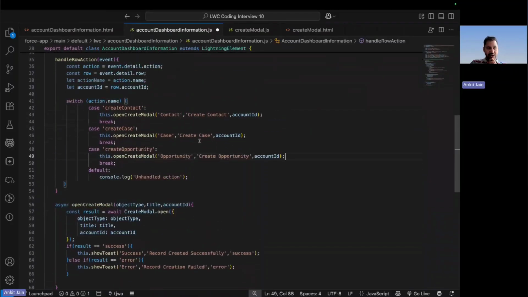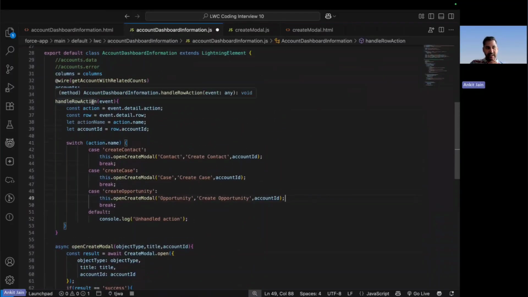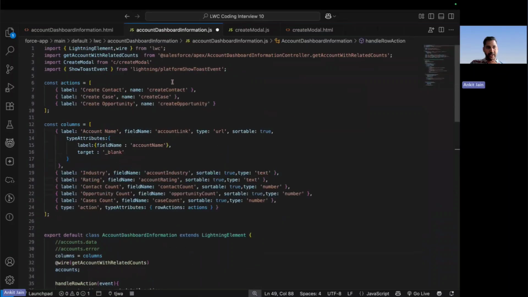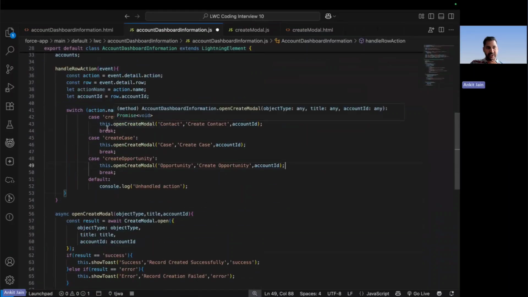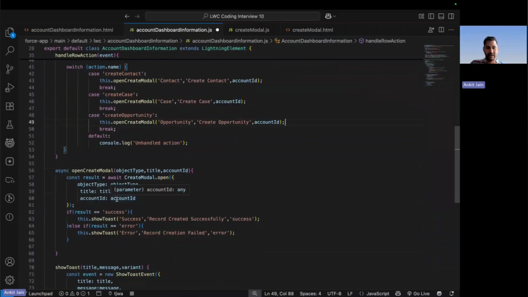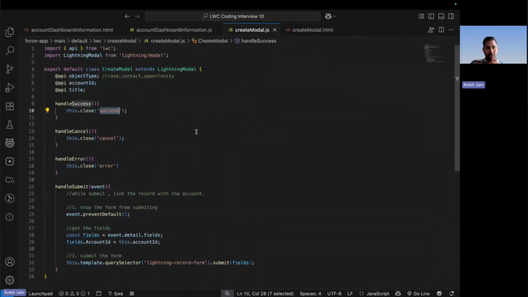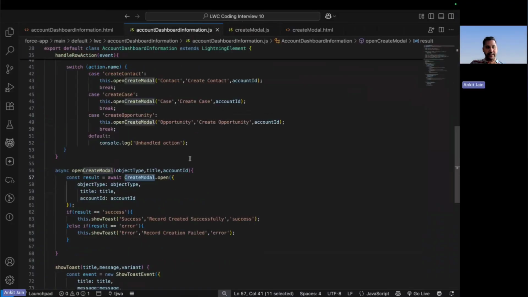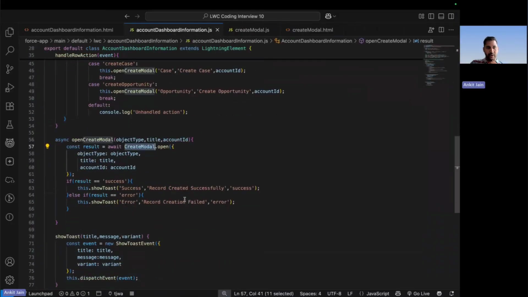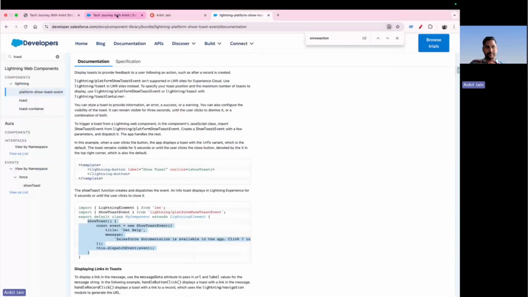Let me have a quick check. What all have we done? We have handled the action based on the user invocation. We are getting the account ID. We are checking for the action name. Based on the names that we have provided here, accordingly we are getting the action names and calling the one common method that we have written to create the record. Here I am passing the objects to create the record. To create the record, I am using the lightning modal. This is the component that we have already created, which is responsible for creating the record and also linking it with the account. Based on the operations, we are displaying the toast message. So this part is also good.